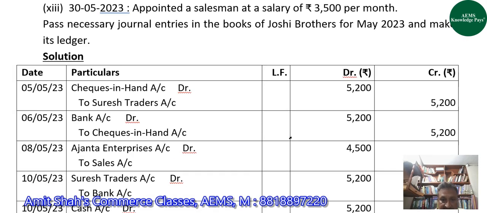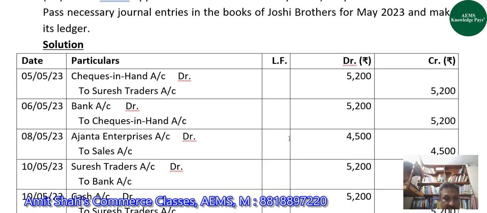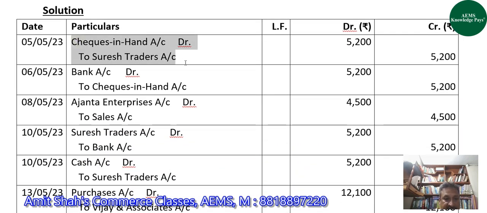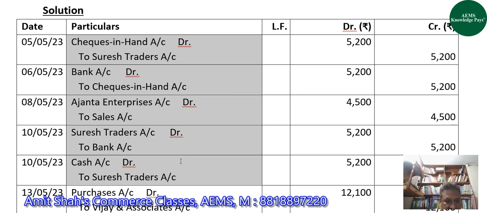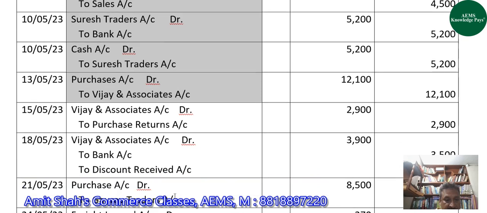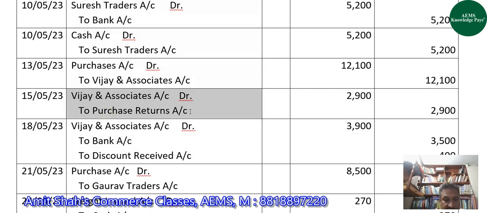Right, guys? Let me check it once more if we have missed any account. We have made checks in hand, Suresh Traders, Bank, Ant Enterprises, Sales, Cash account, Purchase account. Have we made Purchase Returns account? No, sir. I have missed it, guys.